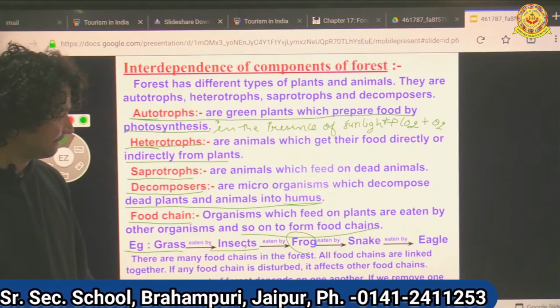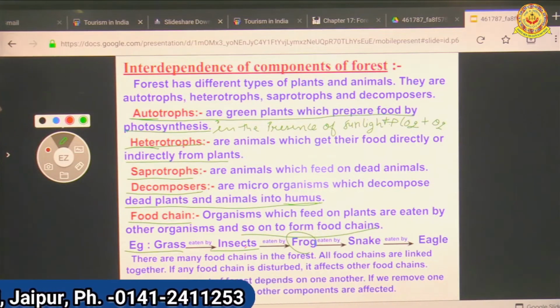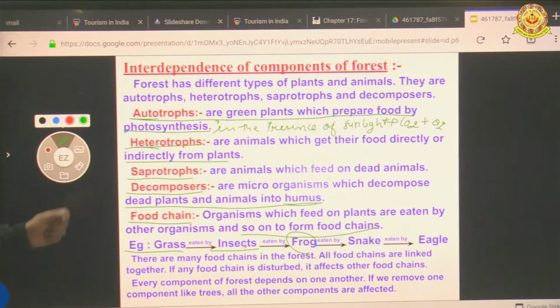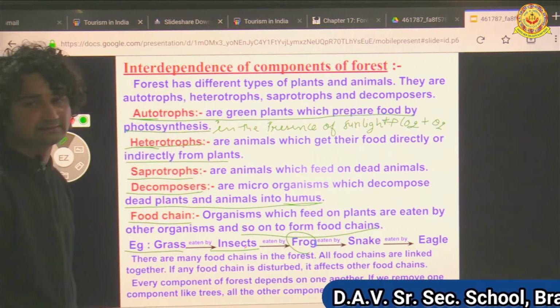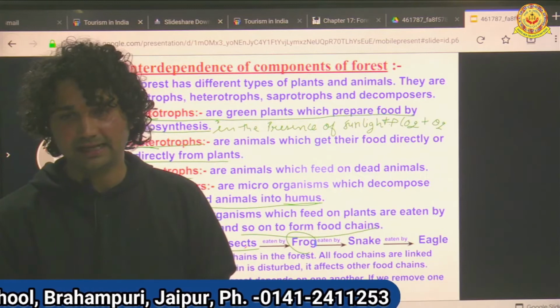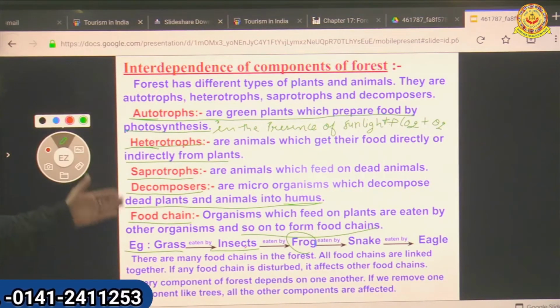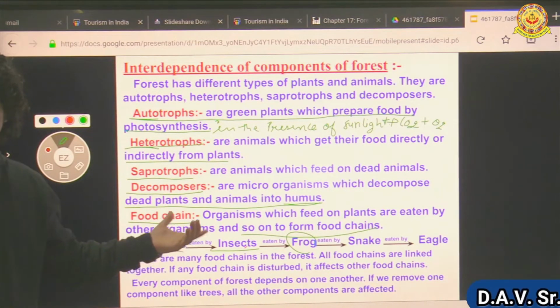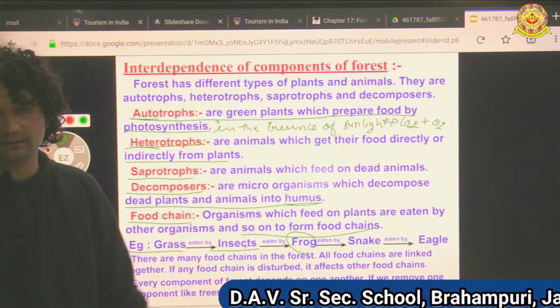So these are the interdependence of components of the forest. They are all dependent on each other, and this process makes the food chain.